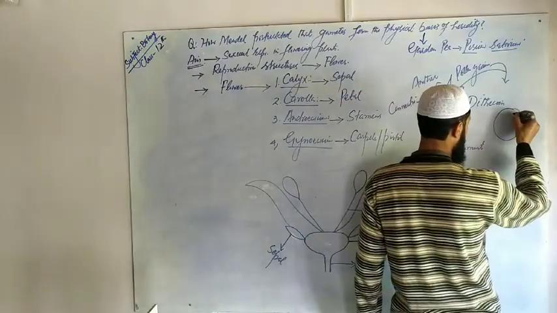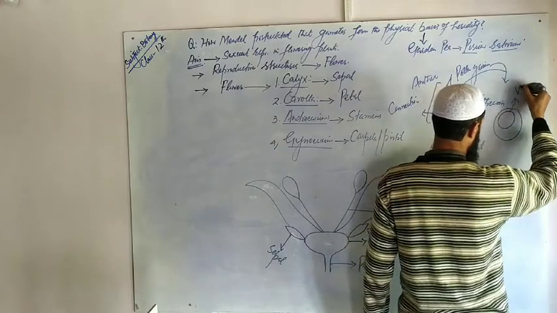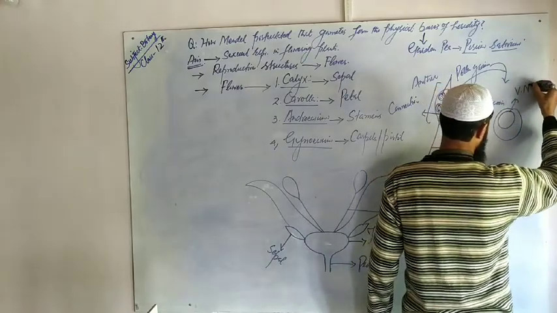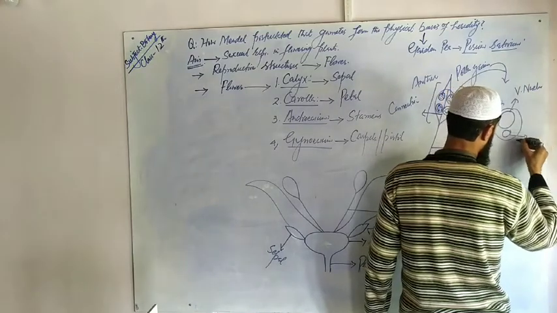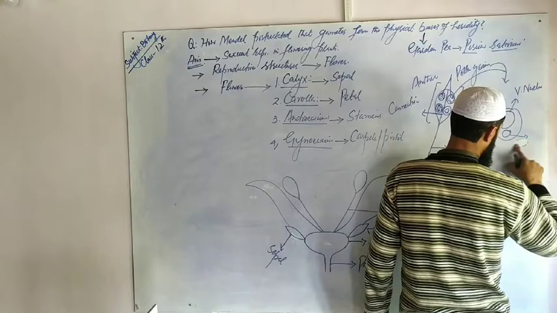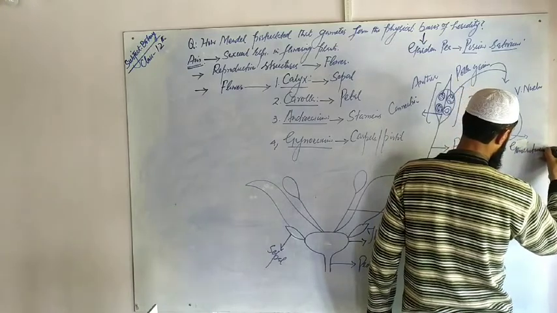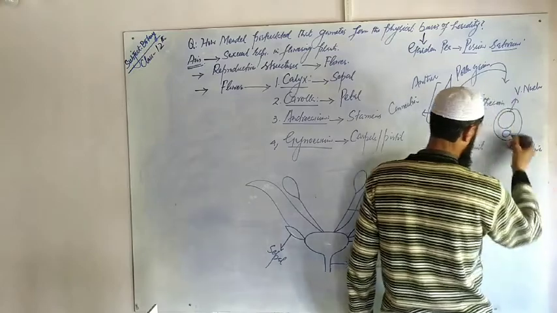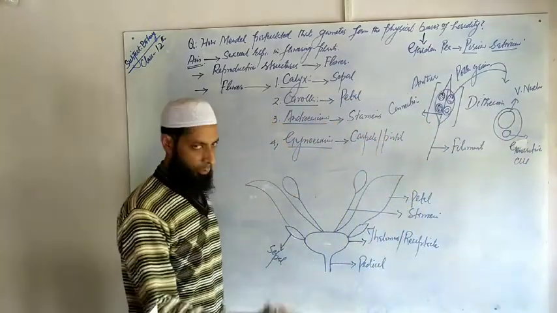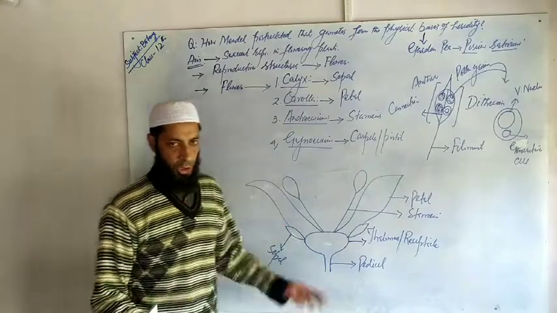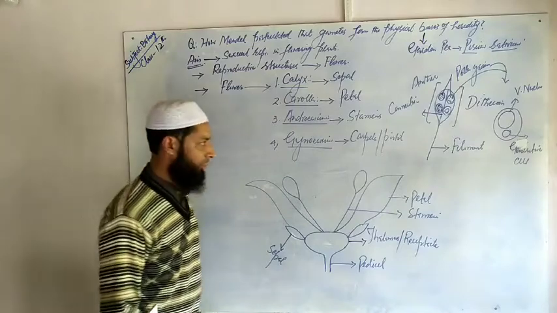One is the larger cell, called the vegetative cell, and the smaller one is called the generative cell. From the generative cell, two male gametes are formed, which we will discuss in sexual reproduction of plants when we take another topic, reproduction in flowering plants.